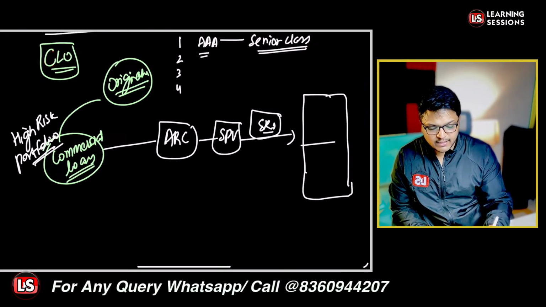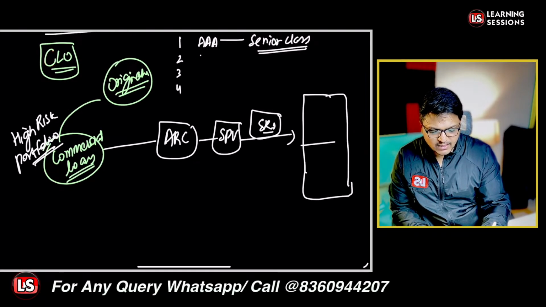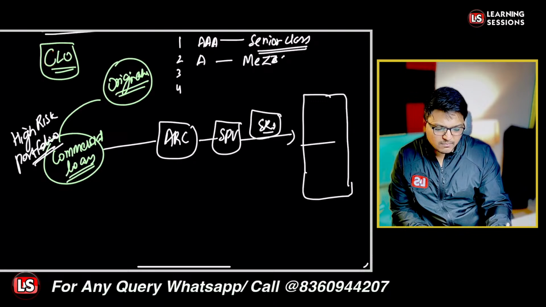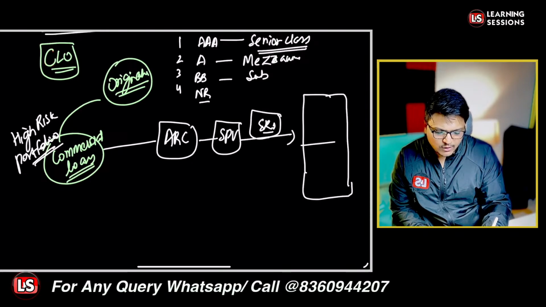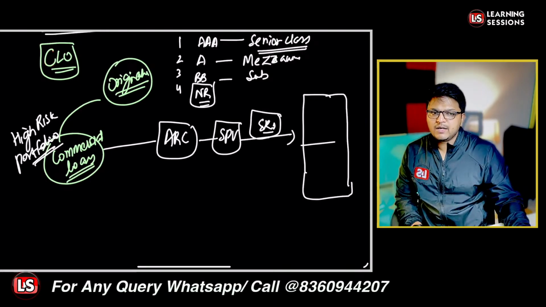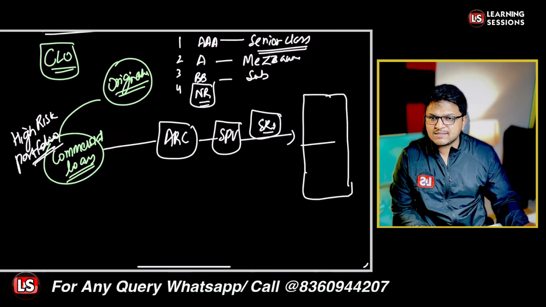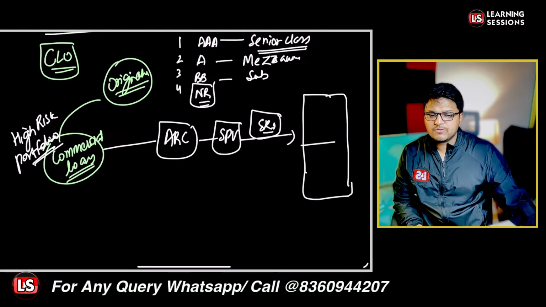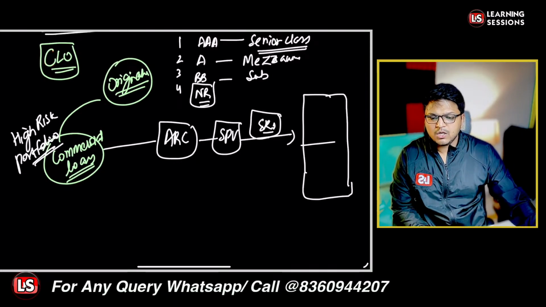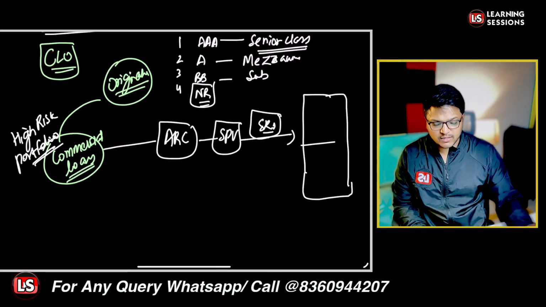And the other one, it could be related to mezzanine. So when we say A rated, it's a mezzanine, which is carrying much more higher risk, right? And further it could be related to double B, that's basically a subcategory. And further it could also be the case related to non-rated or unrated security receipts or notes, right? So different classes of the notes are to be issued in this particular scenario.